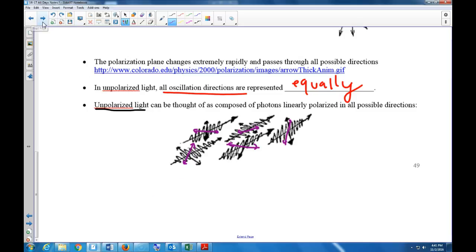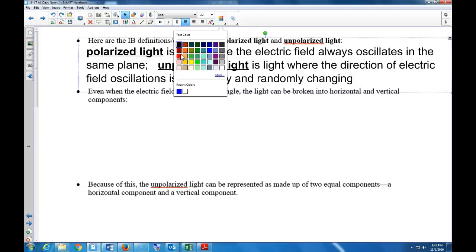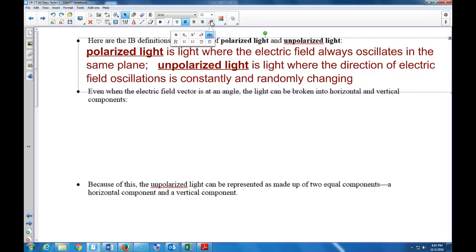So let's get some IB definitions. Here are the IB definitions for polarized and unpolarized light. Polarized light, and you have to copy this down. Polarized light is light where the electric field always oscillates in the same plane.